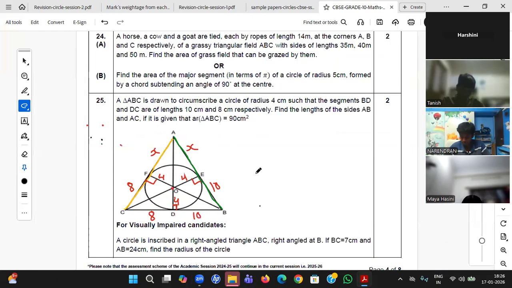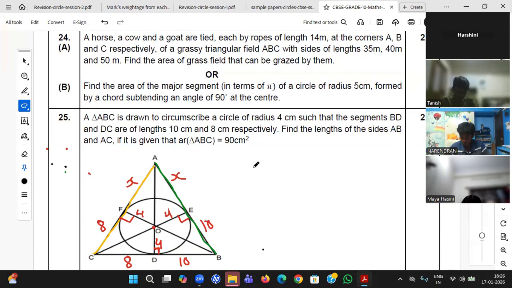So they gave us the total triangle area. Okay. The big triangle area, area of triangle ABC, they have given. So I just found S in the first place. As a semi-perimeter you found. Yes, like they already gave the area, so I used another method, sir. So you used Heron's formula again? No, sir.